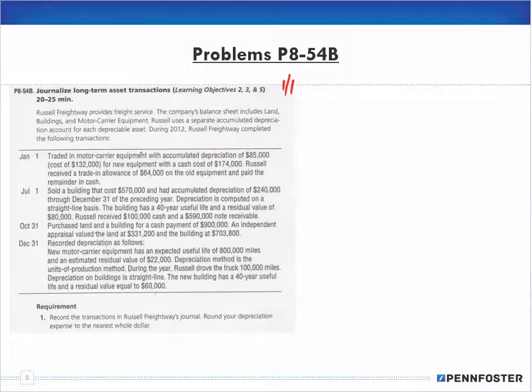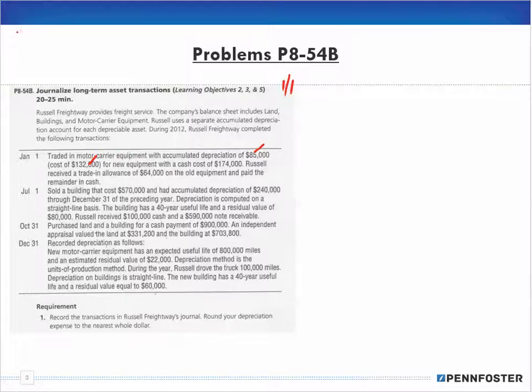what do we have here? He traded in motor carrier equipment with accumulated depreciation of $85,000 and a cost of $132,000.